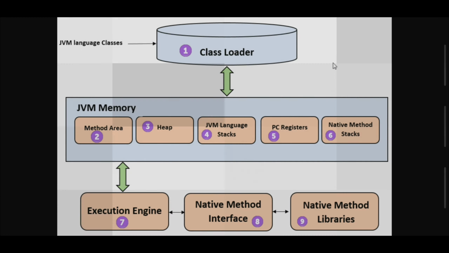Okay, let's go to the PC registers. So what is a register? A register means it stores addresses, the address of each and every variable of the program. So PC registers are nothing but register memory areas which contain the memory address of a particular variable or instruction.